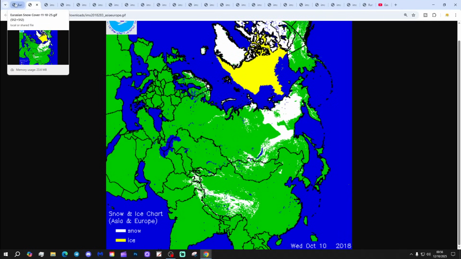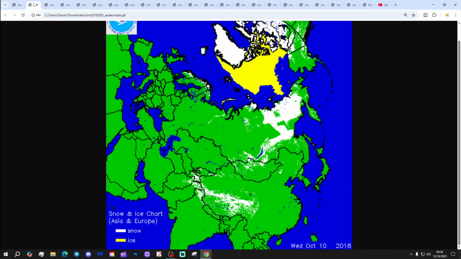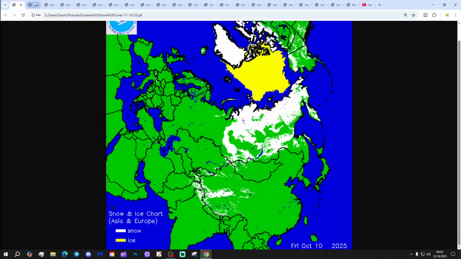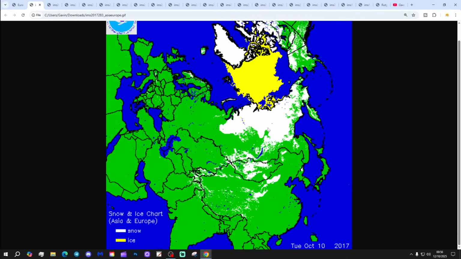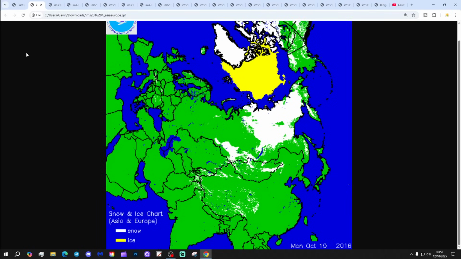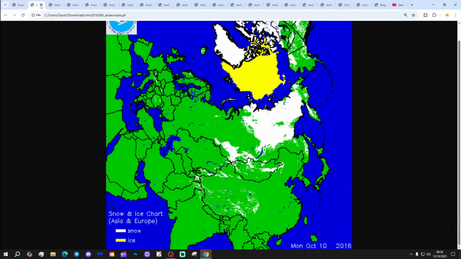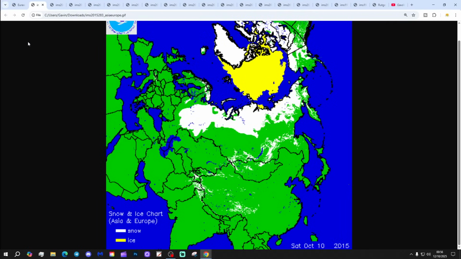Well, we're way ahead of 2018 for Eurasian snow cover, really no comparison, and that's 2017, probably quite close to 2017 for total snow coverage, probably a bit more this year compared to 2017, but I think that could be one of the closer years, similar to last week actually. That is 2016. What do you make of that one? I reckon we got more snow this year than in 2016, but we're way behind 2015.